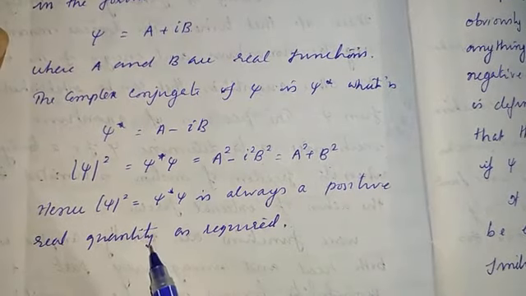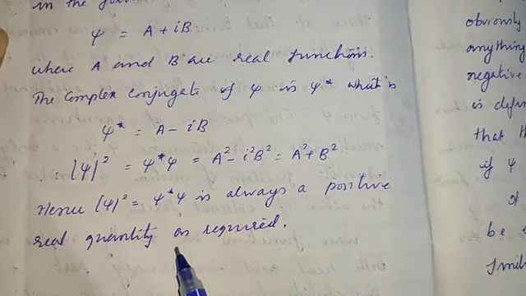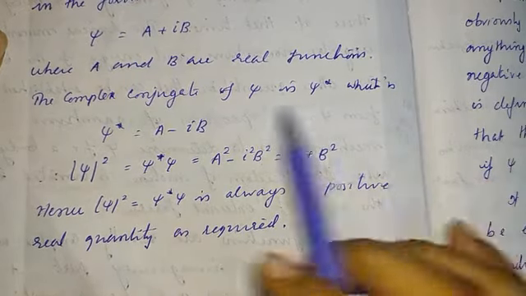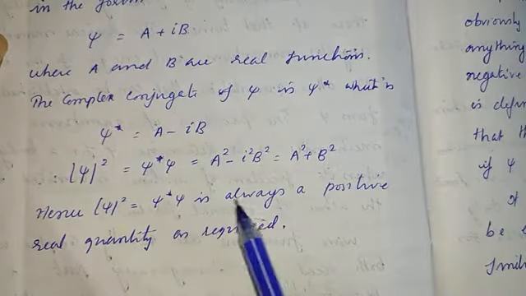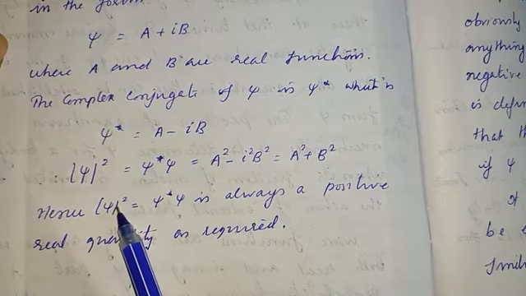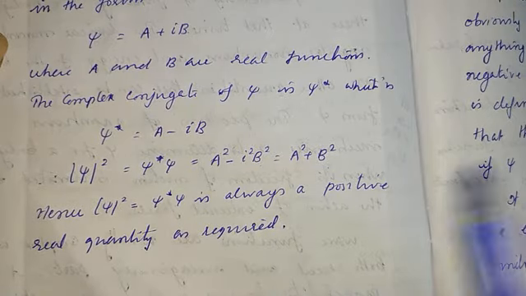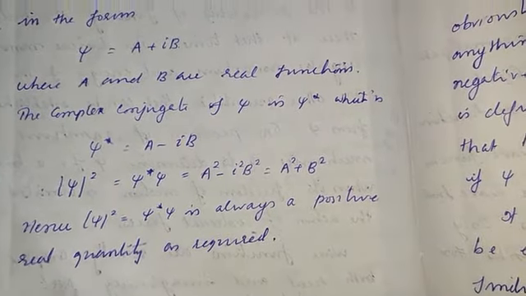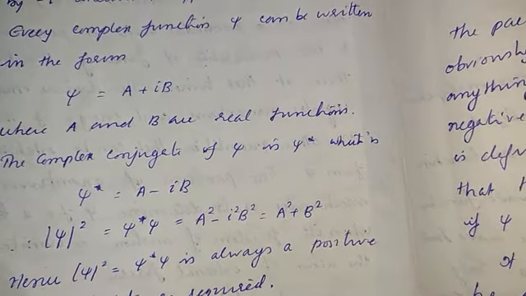So though the wave function psi is a complex quantity, psi square, the probability density, gives a positive real quantity as we require. This is about the wave function psi in quantum mechanics.